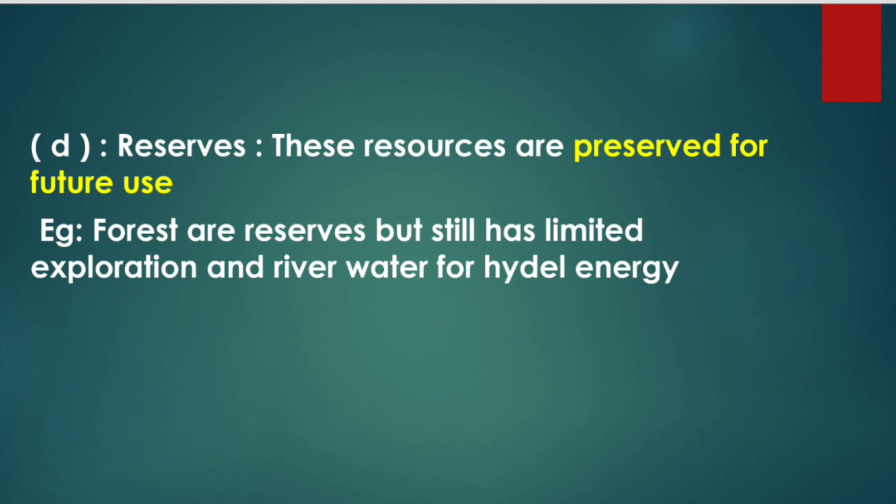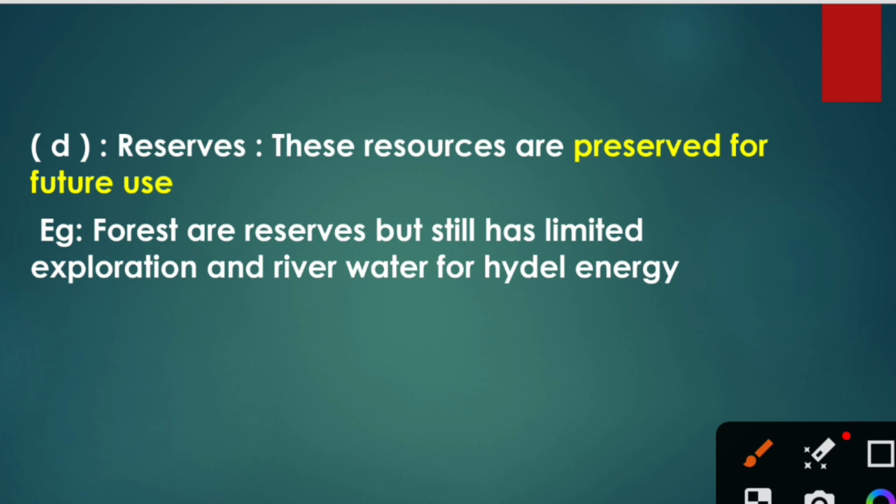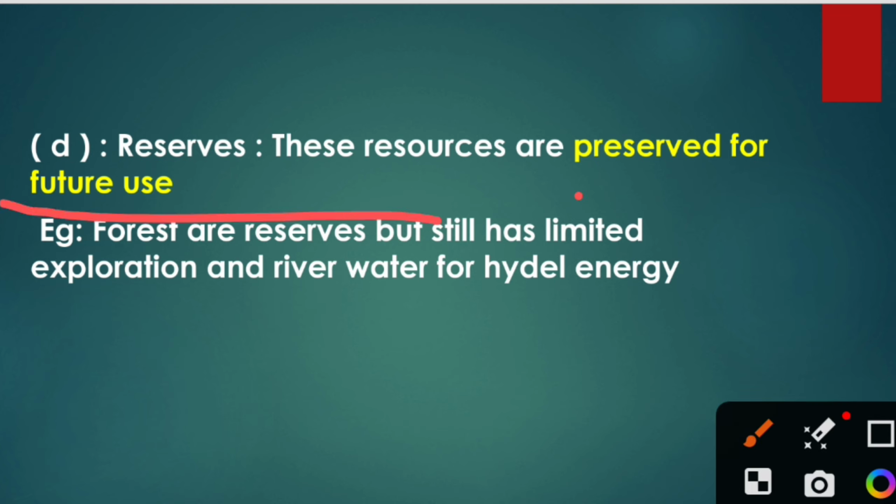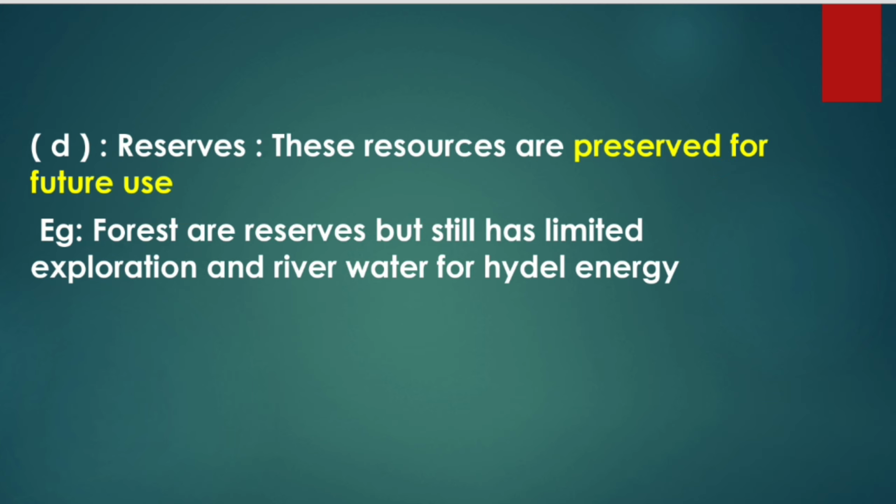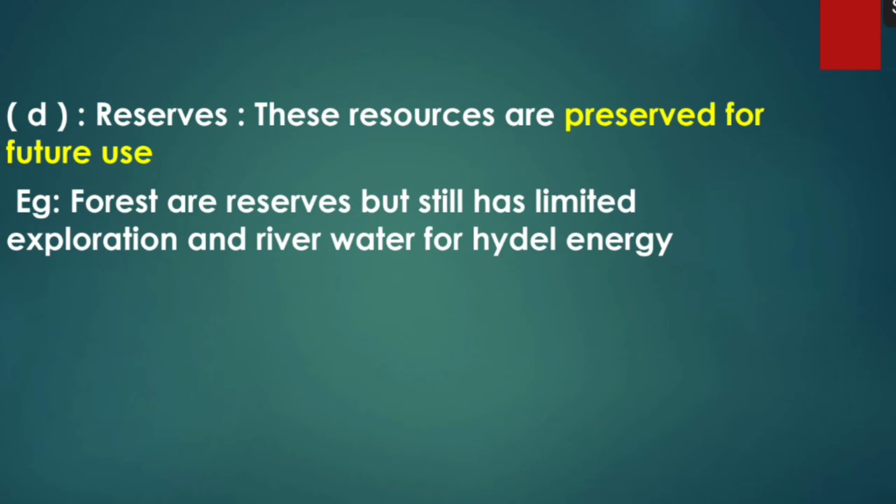Now the fourth category is reserves. These resources are preserved for future use. Okay, so we are actually keeping these resources for the future generations. So with this we covered all the 4 categories of natural resources.